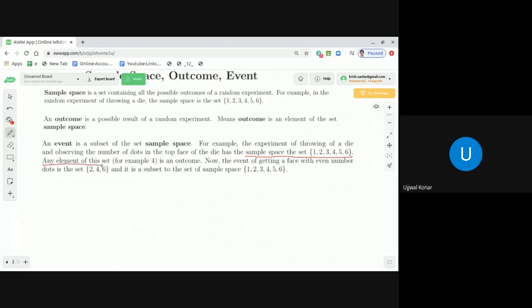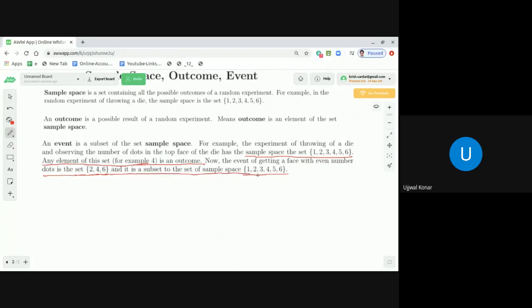Now the event of getting a face with an even number of dots is a set which contains the elements 2, 4, 6. That set is a subset of the set 1, 2, 3, 4, 5, 6, which is the sample space.